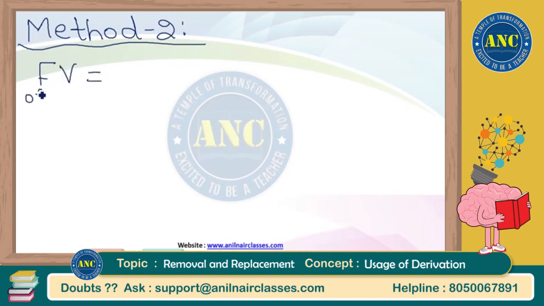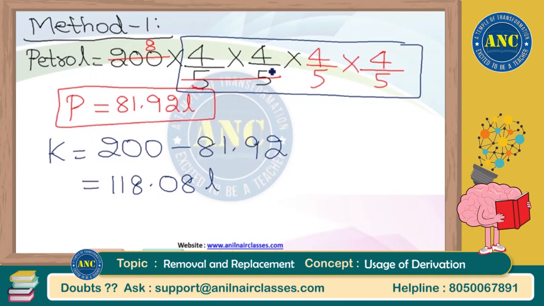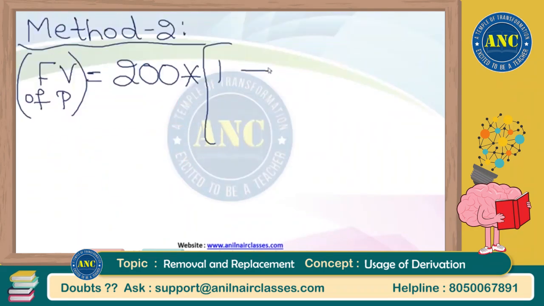Final volume of petrol. What I am finding here is the final volume of petrol, because that is the parameter which is decreasing. Initial volume is 200 into 1 minus quantity taken out. Every time how much quantity is taken out? 40 liters is taken out, divided by total, which is 200.